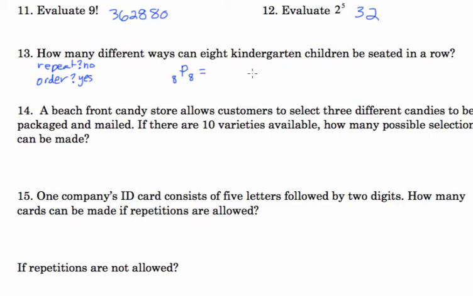8P8. Or you could say, all right, I've got 8 seats. How many choices for the first seat? 8 kids. So now I used a kid. How many choices for the second seat? 7. And so on. Or 8 factorial. 8 factorial and 8P8 are both the same thing. They turn out to be 40,320.